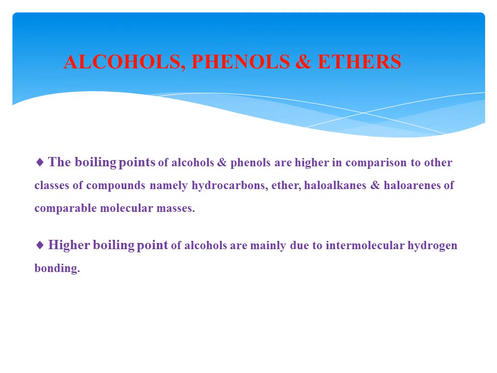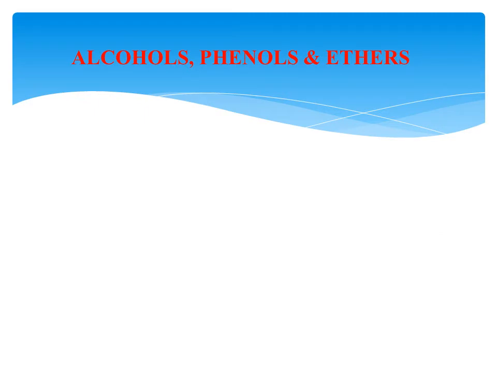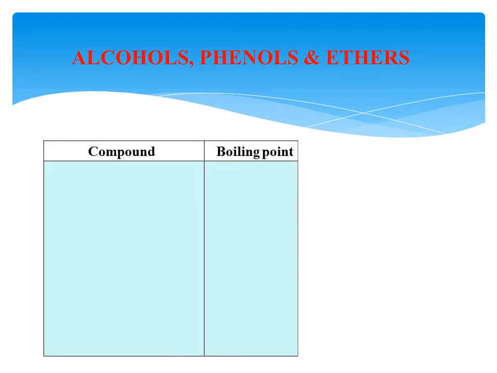Now, the boiling points of alcohols and phenols are higher compared to other organic compounds like hydrocarbons, ethers, haloalkanes, and haloarenes. This is because an intermolecular hydrogen bond is created. The intermolecular hydrogen bond is created due to the polarity of the O–H bond. Therefore, as we said earlier, any property of alcohols and phenols is because of the polarity of the O–H bond. Let us have some examples here.